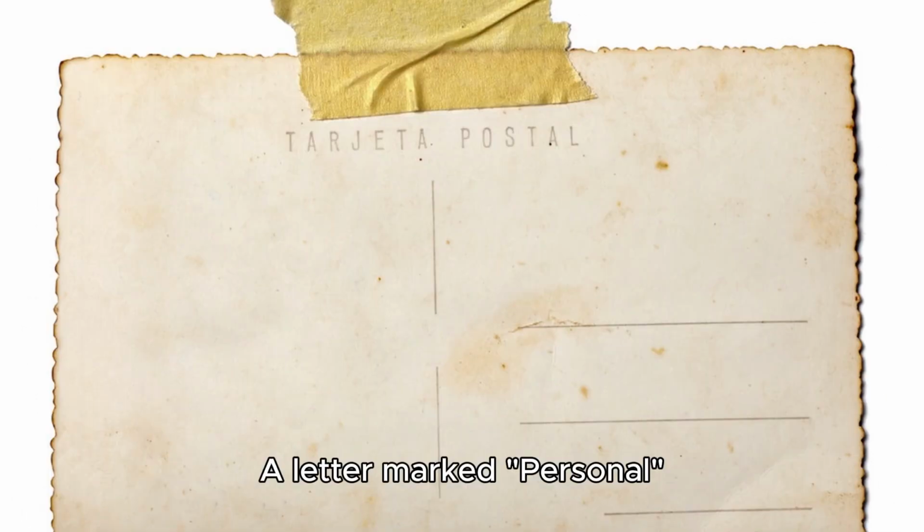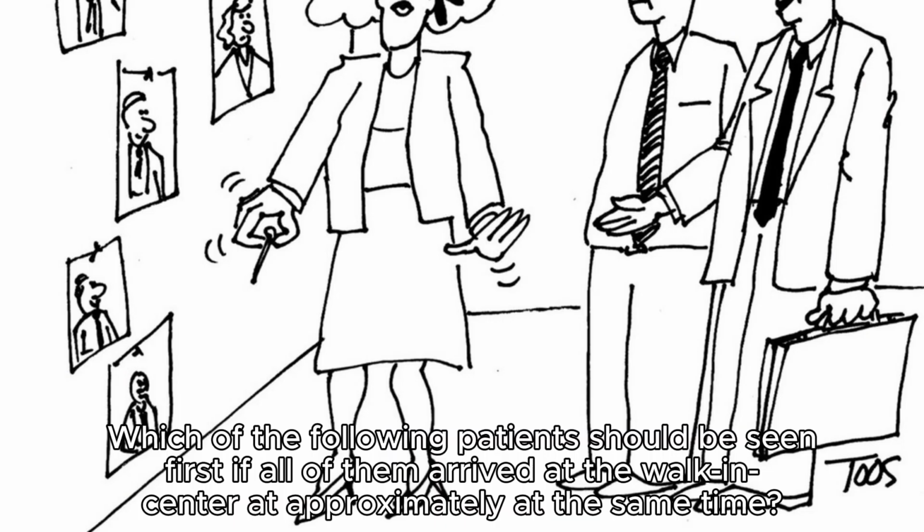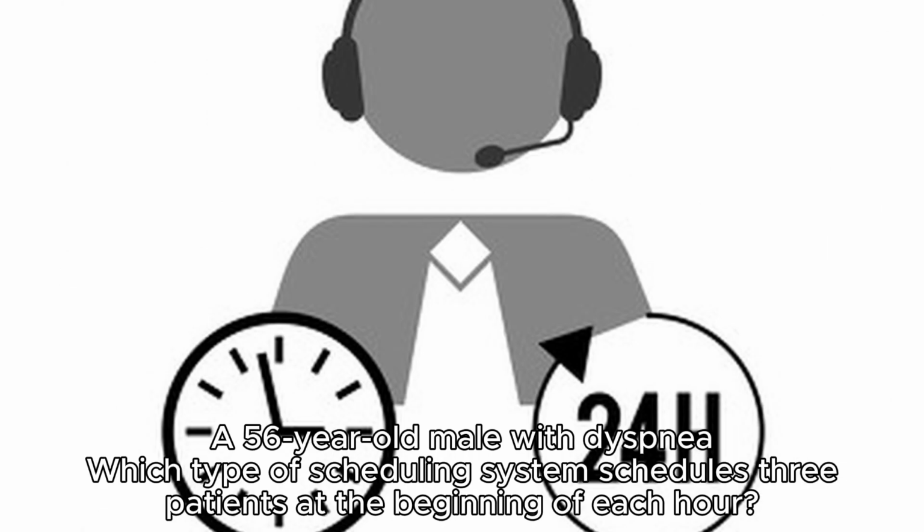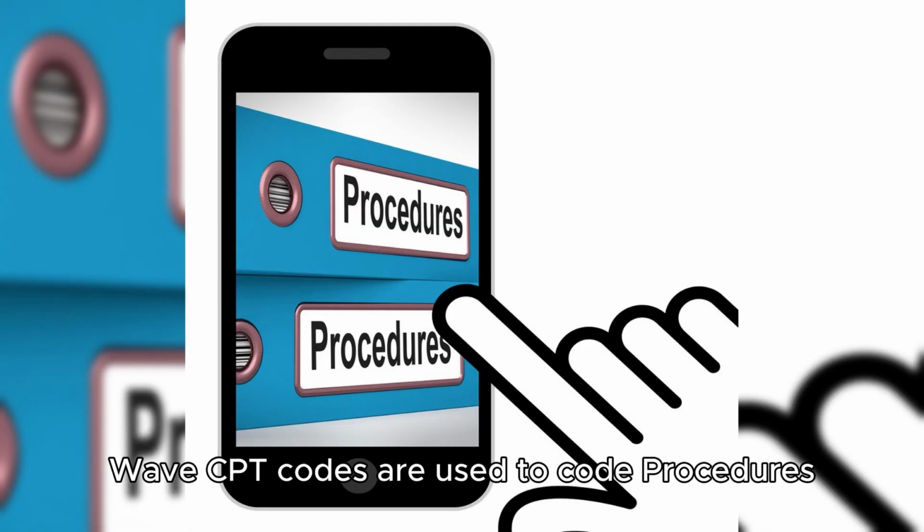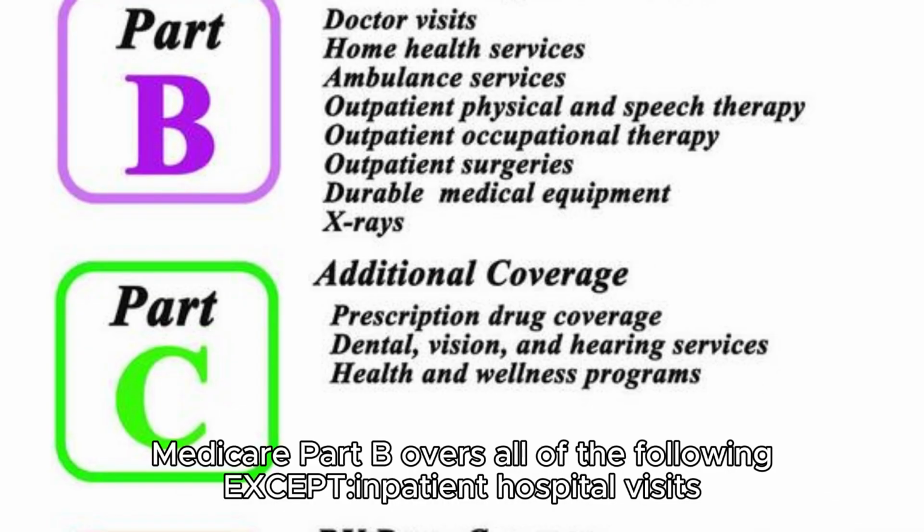A letter marked personal. Which of the following patients should be seen first if all of them arrived at the walk-in center at approximately the same time? A 56-year-old male with dyspnea. Which type of scheduling system schedules 3 patients at the beginning of each hour? Wave. CPT codes are used to code procedures. Medicare Part B covers all of the following except inpatient hospital visits.